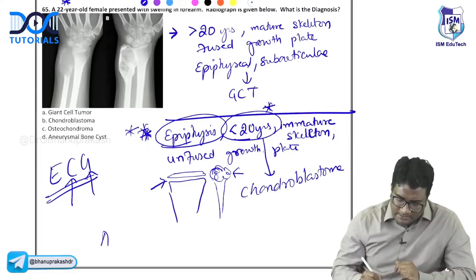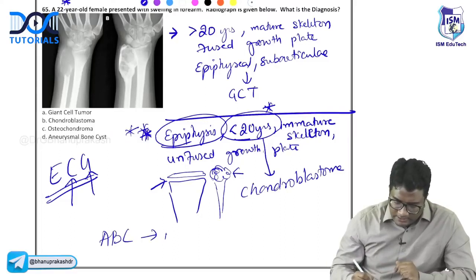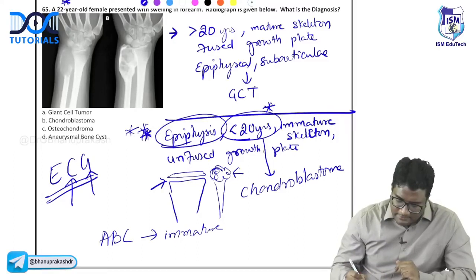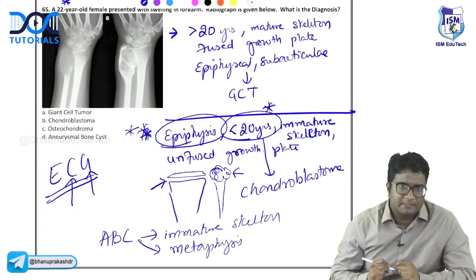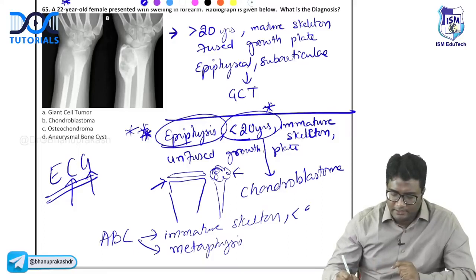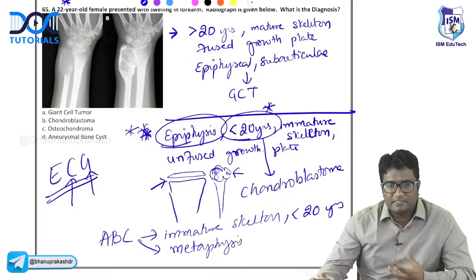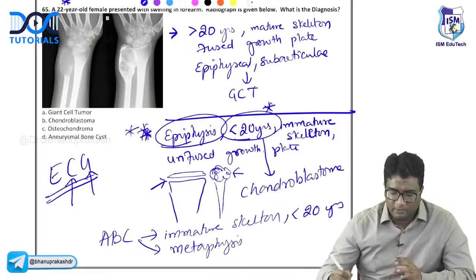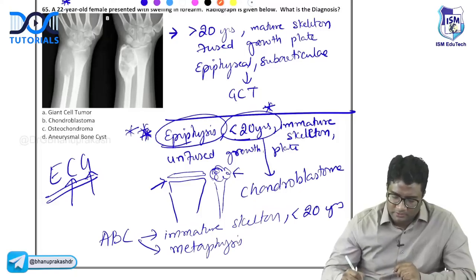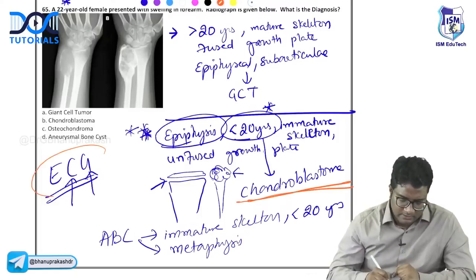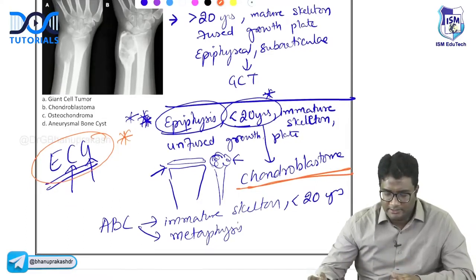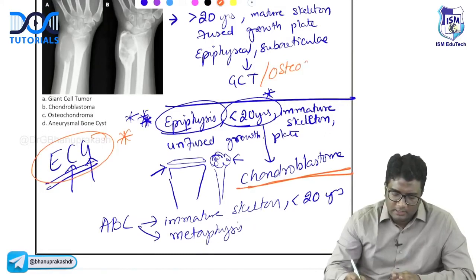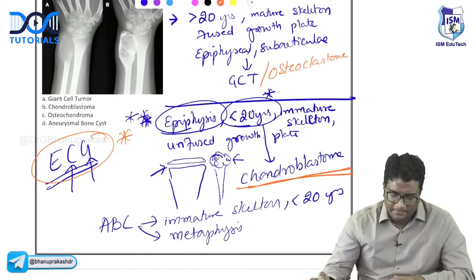Chondroblastoma. ABC, yes, agreed. It is also seen in immature skeleton, right? This will be in metaphysis. Metaphysis. Are we clear? It will also be less than 20 years, usually second decade, but metaphysis, not the epiphysis. Epiphysis bola gaya, so the answer should be chondroblastoma. Are we clear? So remember, ECG, the tumors in the epiphysis: chondroblastoma and giant cell tumor, also called as osteoclastoma. Okay.